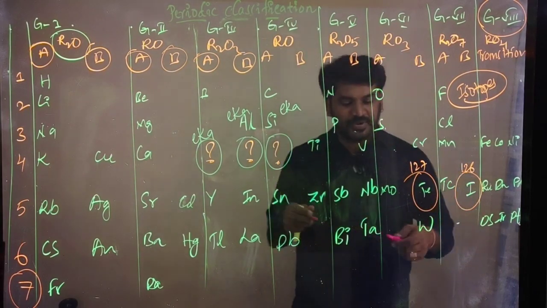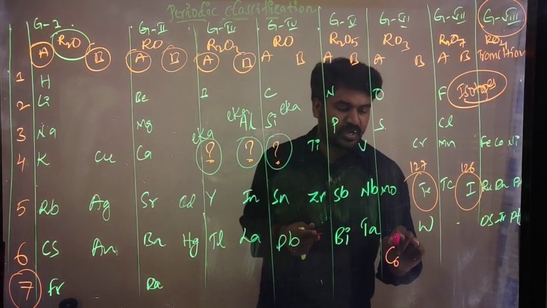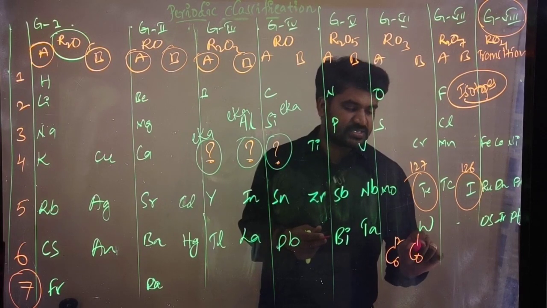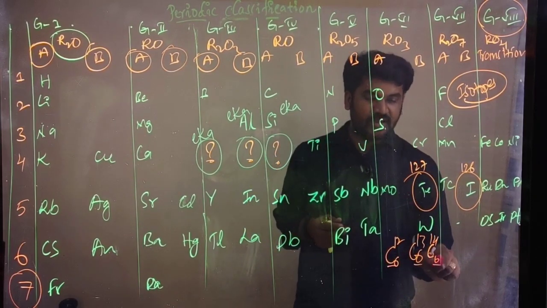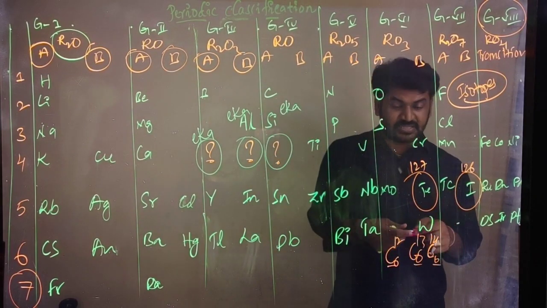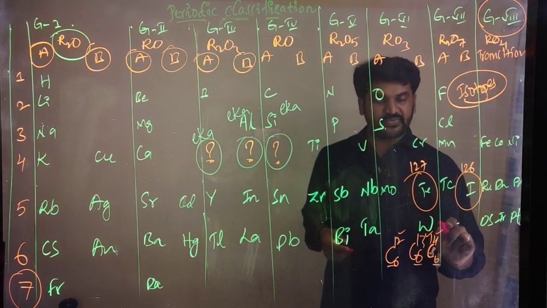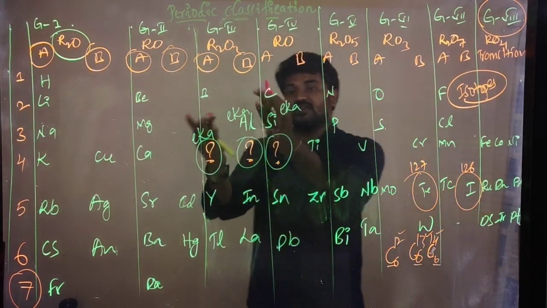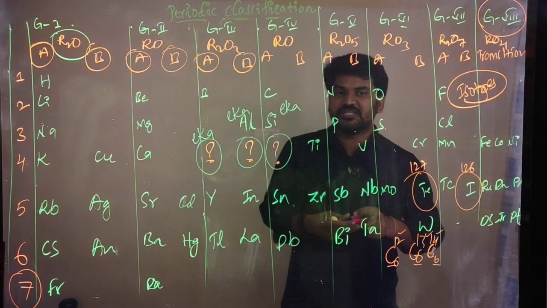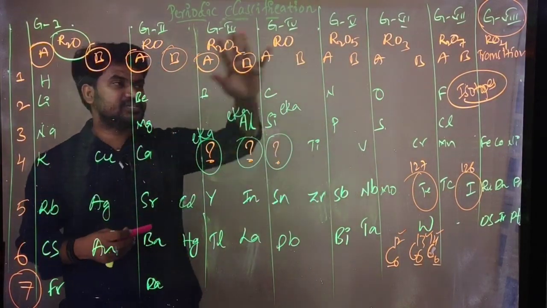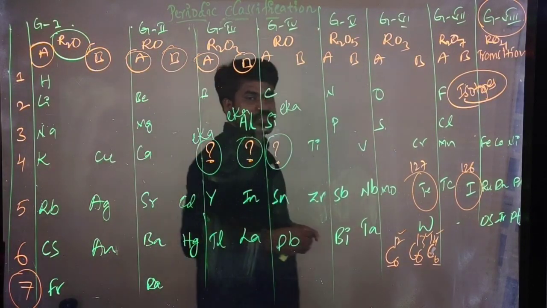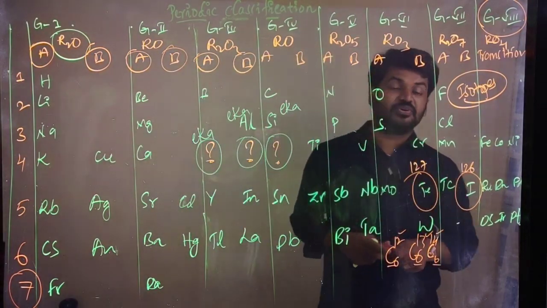Suppose you take carbon: C-12, C-13 and C-14. All have atomic number 6, but mass 12, 13, 14. These three carbons should have three different places, but it is not possible to keep them in different places. That is, isotopes are not mentioned in this periodic table. So this is also one type of defect.